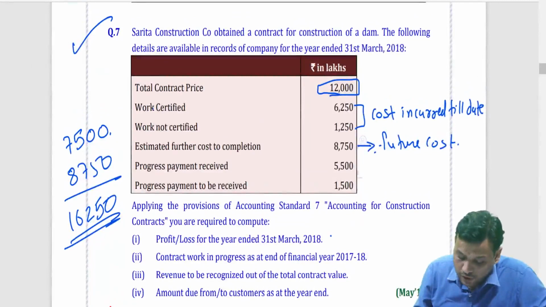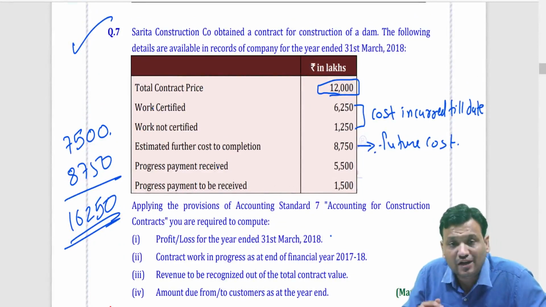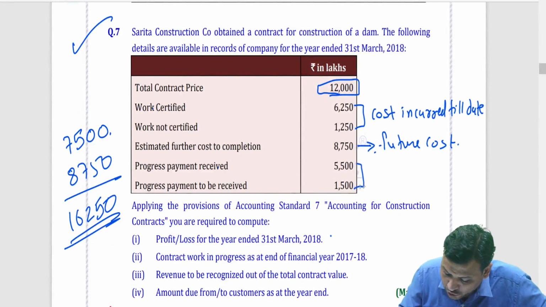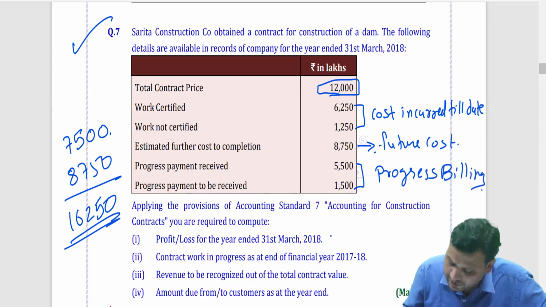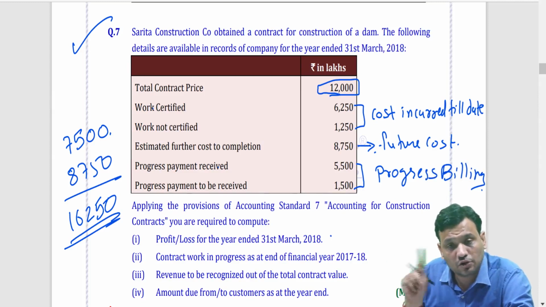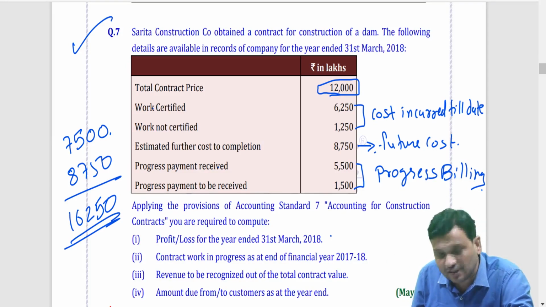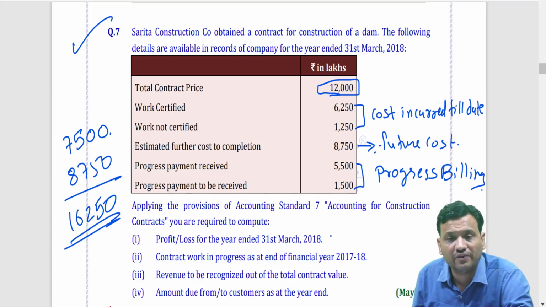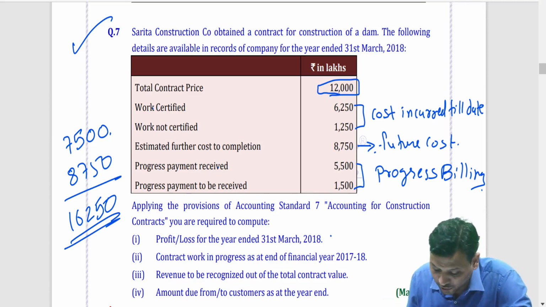Now, friends, two things more. Progress payment received and progress payment to be received. Can I say this is nothing but total of progress billing? I have billed my customers. How much billing I have done? Sir, I have done a billing of 7,000. Out of 7,000, that is nothing but 5,500 plus 1,500. Out of 7,000, I have already received payment of 5,500. Remaining is still receivable. That is nothing but progress billing.